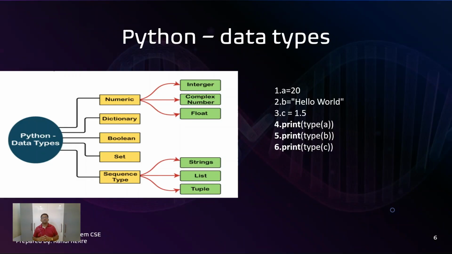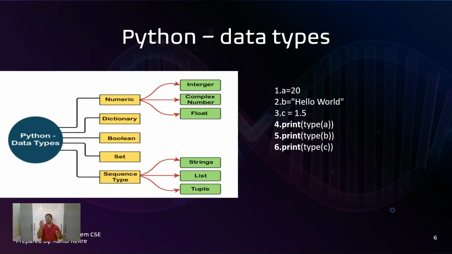Okay, so now what are the Python data types? You can see the basic data types supported here: numeric, dictionary, boolean, set, and sequence type. I have given you some subtypes of numeric: integer, complex number, float. Likewise, I have given for sequence type: string, list, tuple, and I have given some examples.